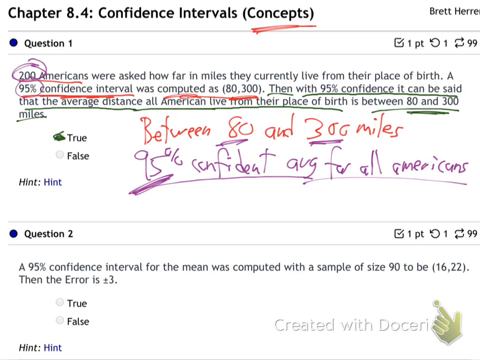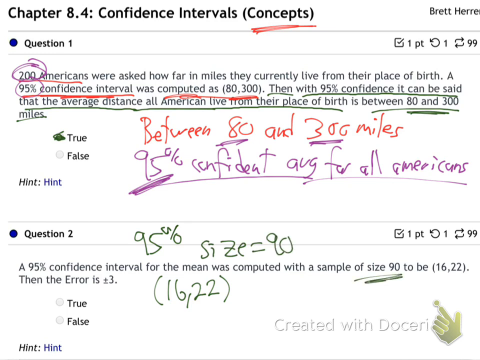Well, number 2 is already up there. A 95% confidence interval for the mean was computed with a sample size of 90 to be 16 to 22. Then the error is plus or minus 3. Is that true? How do we determine this? They've got this confidence interval, 16 to 22, at 95%, and the sample size was 90. Is the error plus or minus 3?